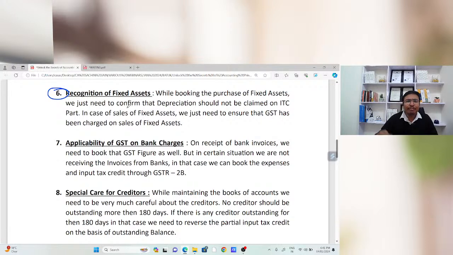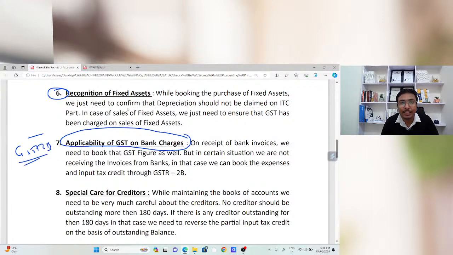Now, many times we found that we cannot reconcile the GSTR 2B with the books of accounts. There are multiple entries in the GSTR 2B return related to bank charges, and these entries are small in quantum. 25 रुपए, 50 rupees, 100 rupees, 70 rupees, 80 rupees, this is the amount of the bank charges, and they are going to charge GST on that particular bank charges.